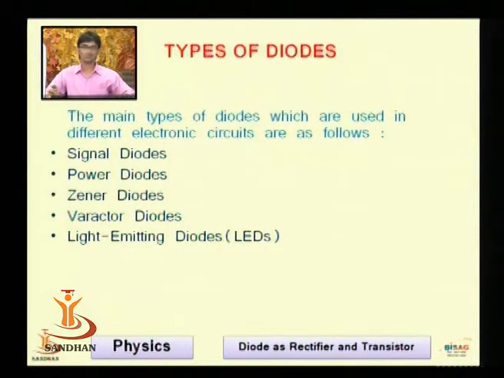Now all these things about the rectifier, half wave rectifier, full wave rectifier, peak inverse voltage, and filter, and in my previous talk I told you about the regulated ICs 7805, 7905, 7812 like this. Now there are types of diodes. The main types of diodes used in different electronic circuits are the signal diodes, power diodes, Zener diodes, varactor diodes, and light emitting diodes. These are the diodes widely used in electronic circuits.